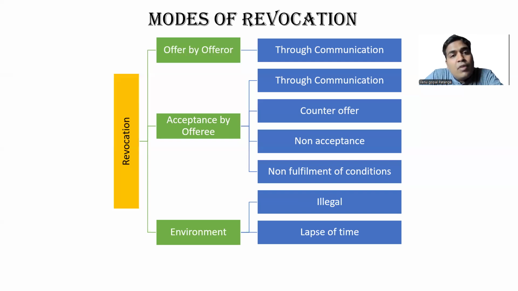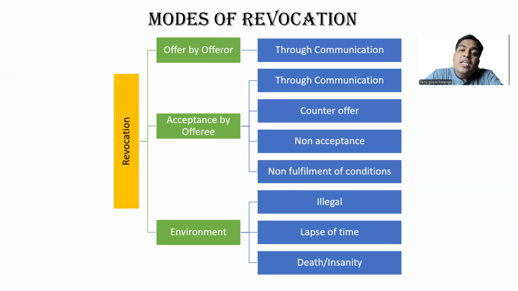Within 1 month, within 1 week, within 10 days, you need to provide your acceptance. It cannot be infinity, it cannot be limitless, it cannot be open ended forever. So even though the time limit is not mentioned, you should consider a reasonable time to provide your acceptance to offerer.